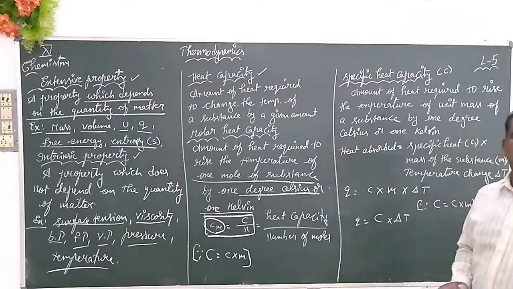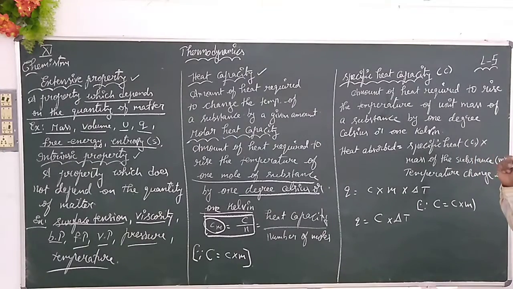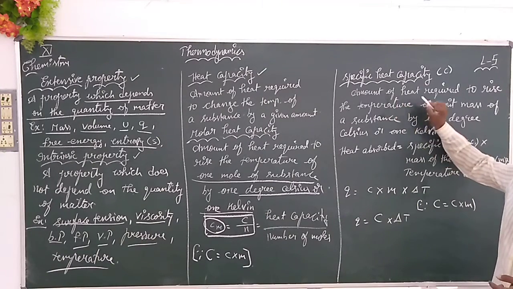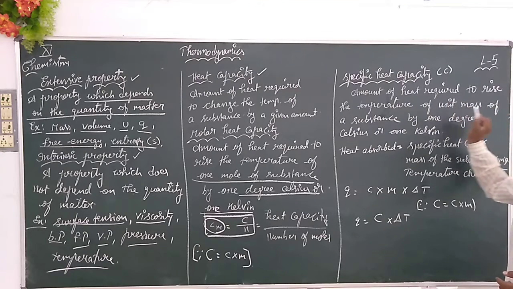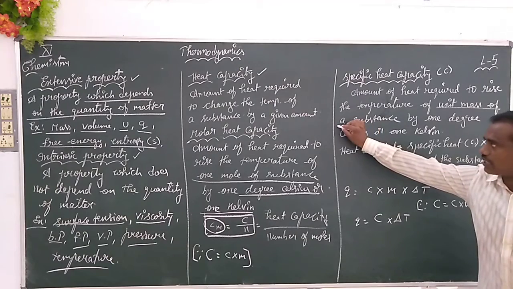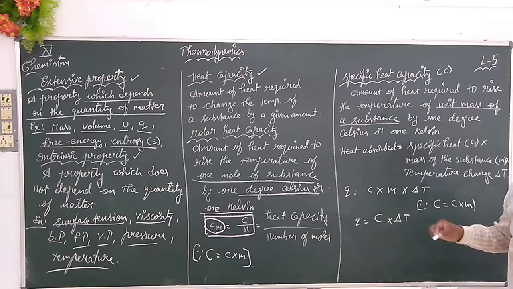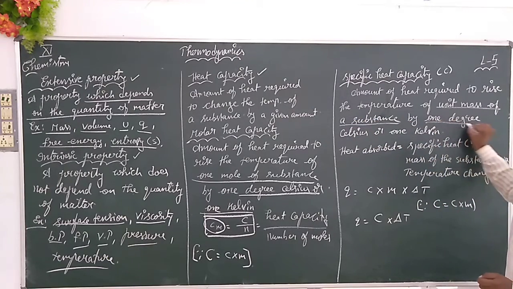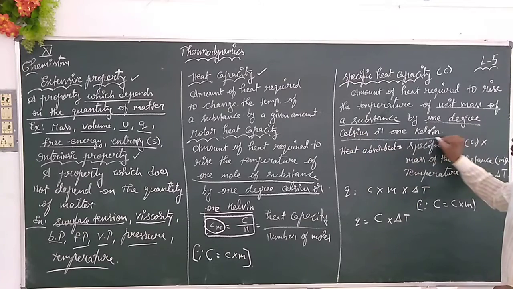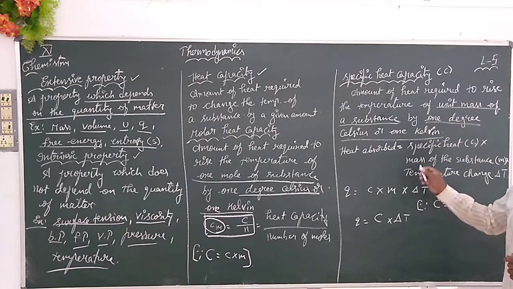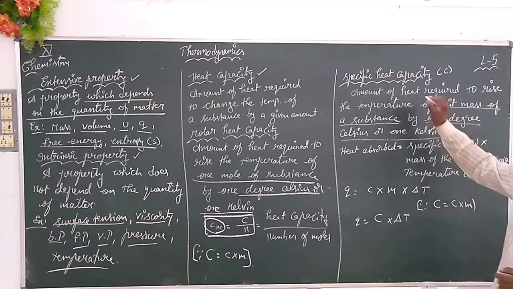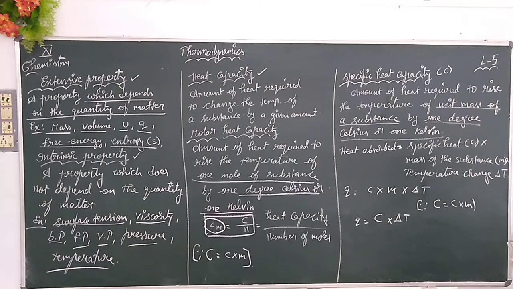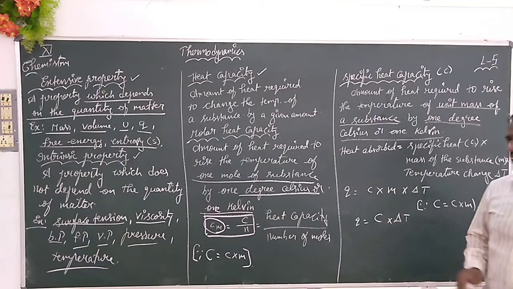What is the definition we are using? Specific heat capacity. We are reading the definition here. The amount of heat required to raise the temperature of a unit mass of a substance by 1 degree Celsius or 1 Kelvin. So we are calling this one the specific heat capacity.